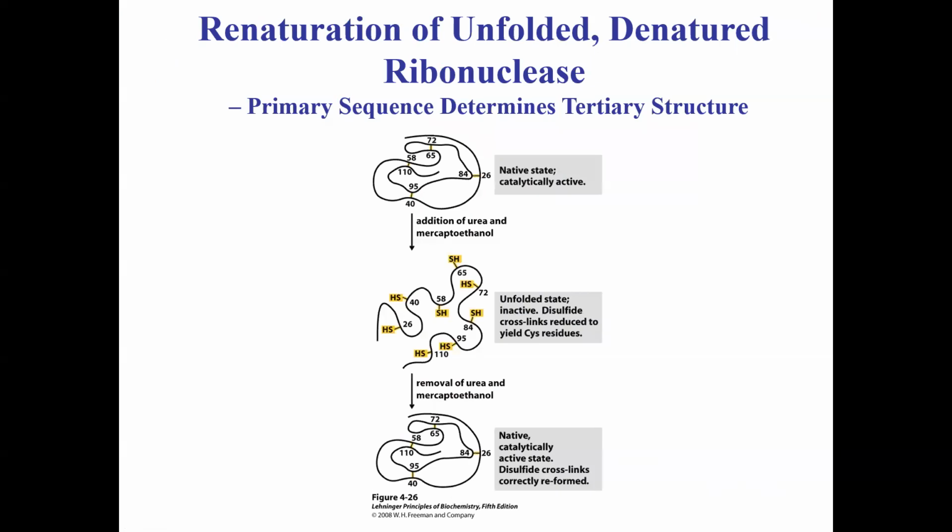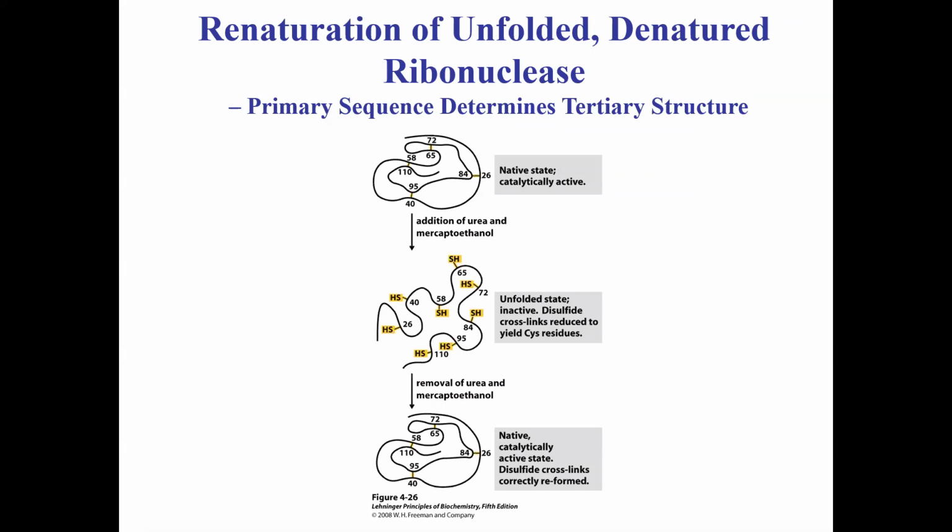So that brings me to give you a very important take-home lesson, and that is that primary sequence has the code for tertiary structure, which means it's the primary sequence. When nature was evolving these proteins, it actually encoded the structure, tertiary structure, into the primary sequence. And how do you prove that? Scientists have done a beautiful experiment to prove that.